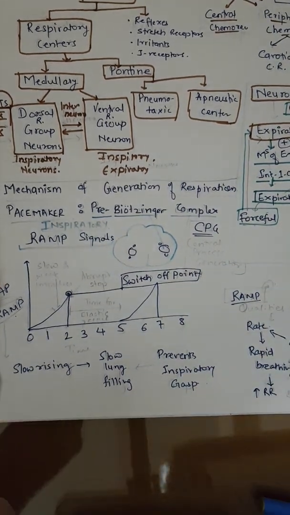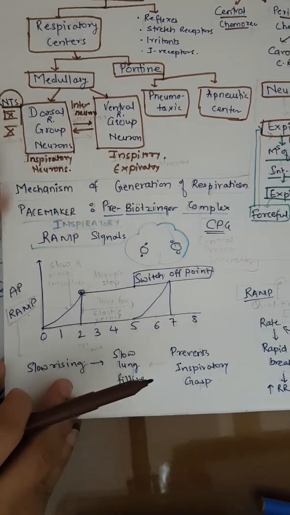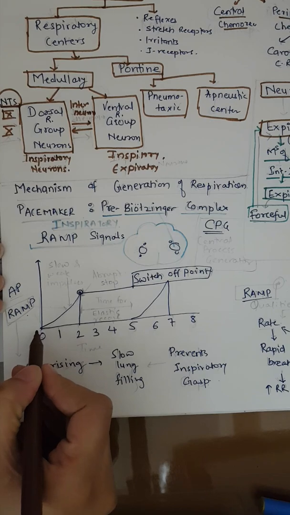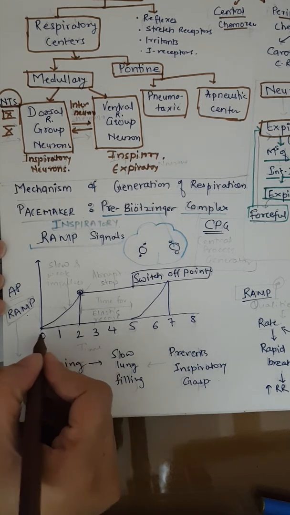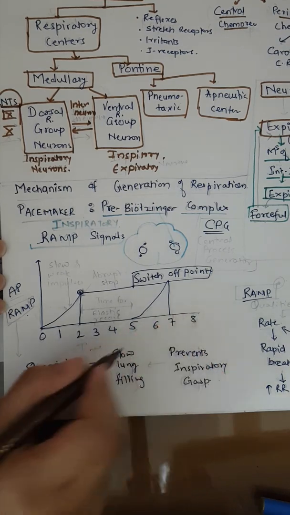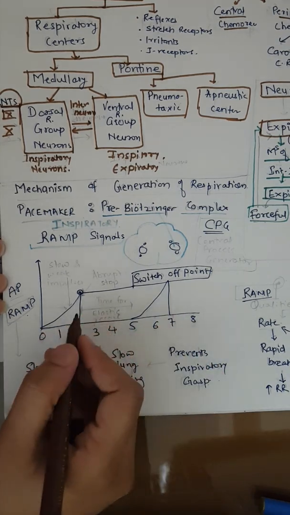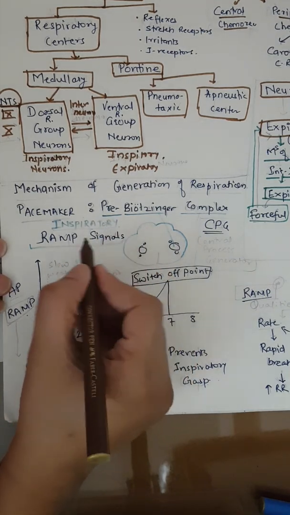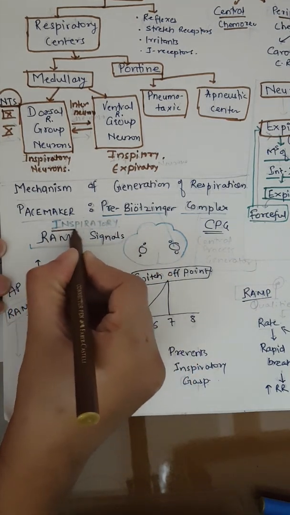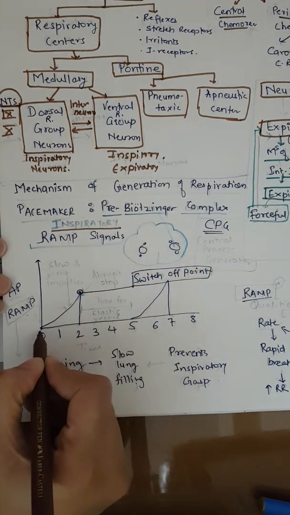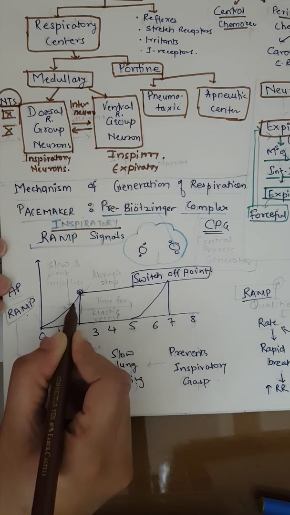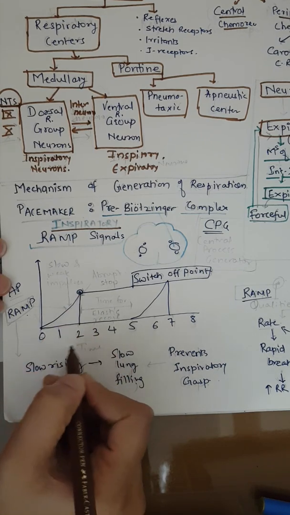If you plot a graph of the action potential passing through the inspiratory neurons on the y-axis and duration on the x-axis, you will get a graph like this. The pacemaker complex sends signals to the inspiratory neurons which will be very weak, slow, and will last for 2 seconds only.